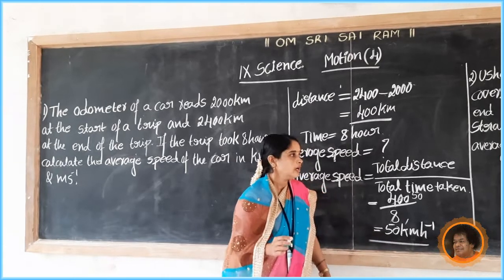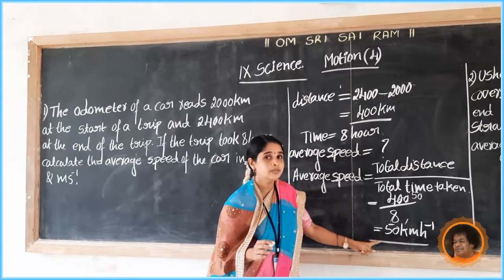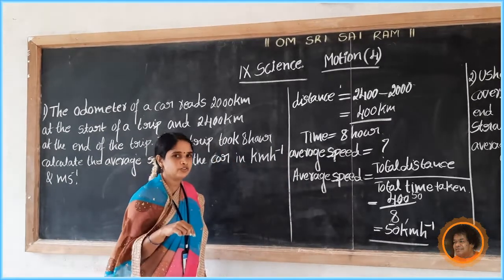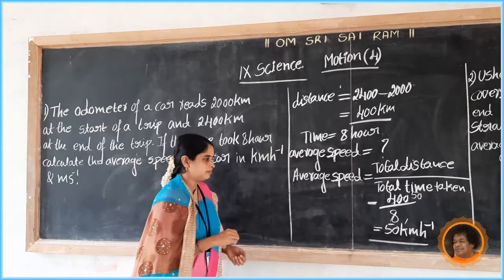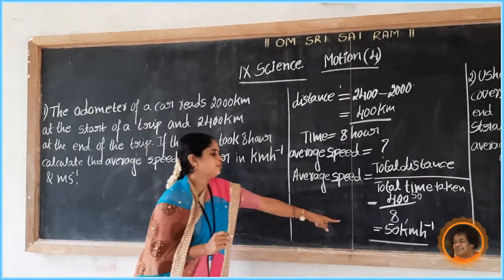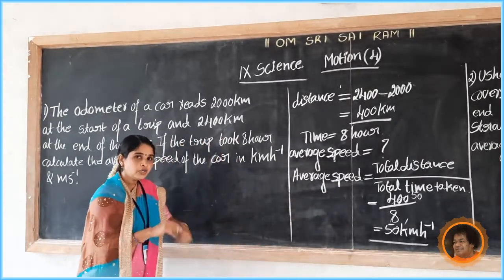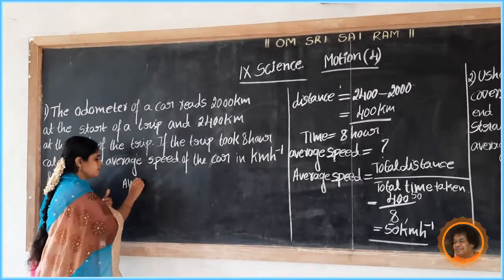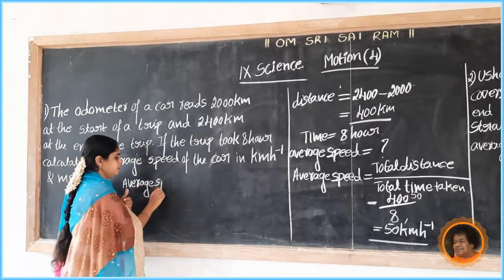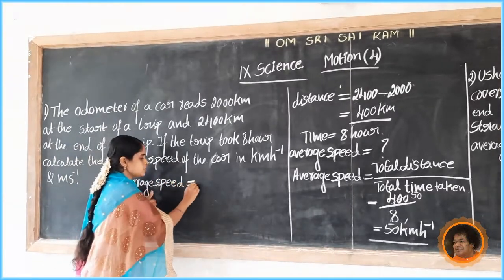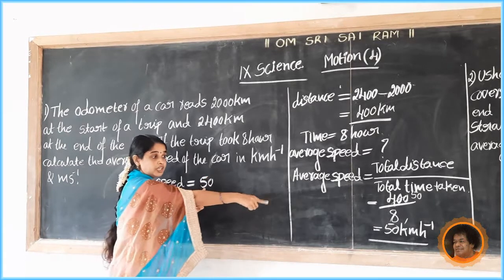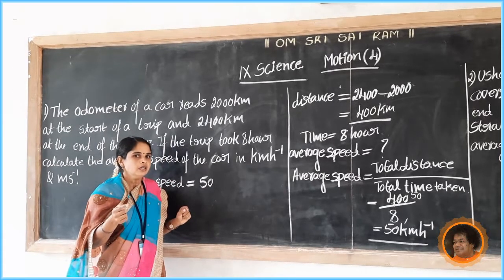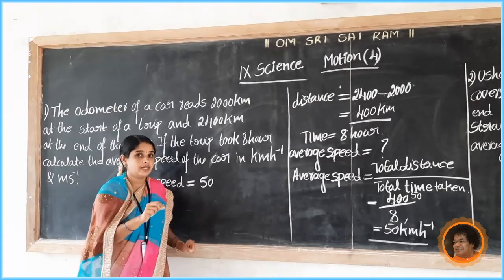Then calculate the average speed in meter per second also. Now convert this 50 kilometer per hour into meter per second. Next step: average speed equals 50 kilometer per hour, which is in kilometer per hour. Convert this into meter per second.